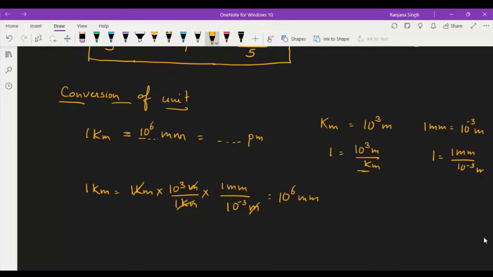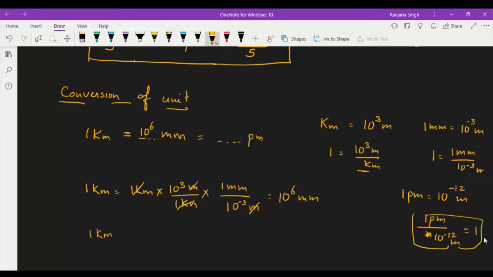If you want to convert 1 kilometer into picometer, what will be the factor for picometer? As you know, 1 picometer is equal to 10 to power minus 12 meter. If you want to convert meter into picometer, you have to multiply with this factor: 1 picometer divided by 10 to power minus 12 meter. This is the unit factor for picometer.